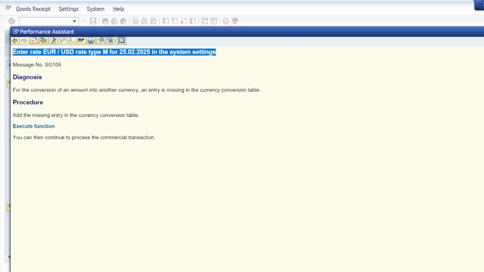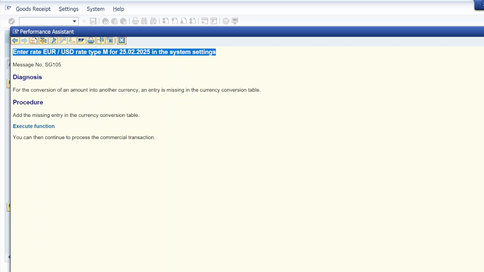What you need to do is copy this error. Okay, first try to read out this diagnosis. In that case I'm seeing that for the conversion of an amount into another currency, an entry is missing in the currency conversion table. So the issue is that I need to add an entry in the currency conversion table. Meanwhile, it's done by a FICO consultant.